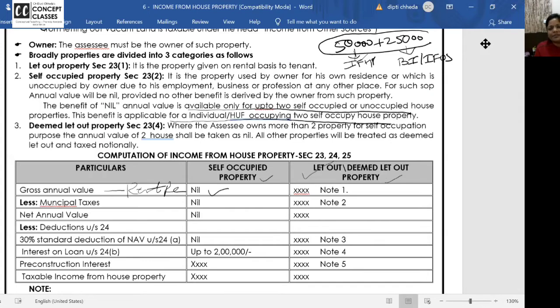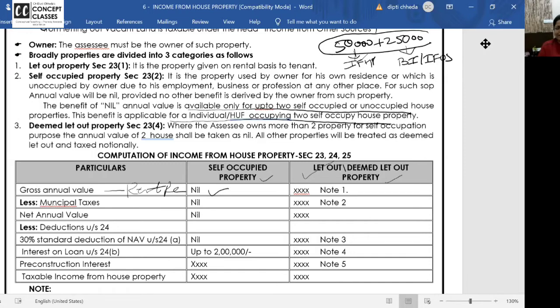Now, what does that mean? Any person in India can have 1 or 2 properties as self-occupied. Earlier it was 1, but nowadays we are all staying in separate small families, no? So 1 for the parents or 1 for the children and 1 for yourself. So 2 houses are allowed to be treated as self-occupied.